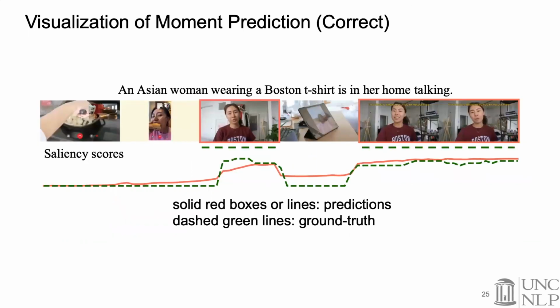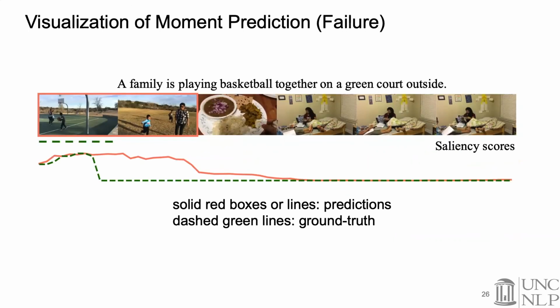Here is a correct prediction of our model. We can see that the model is able to correctly localize two disjointed moments relevant to the user query. Meanwhile, the saliency scores also align very well with the ground truth score curve. And not surprisingly, this saliency score curve also matches with the moment predictions, where we see higher scores for localized regions than those outside. Here we show a failure case, where the model incorrectly localized a partially true moment, which is the second frame in this video, where the family is playing on the court but not playing basketball.